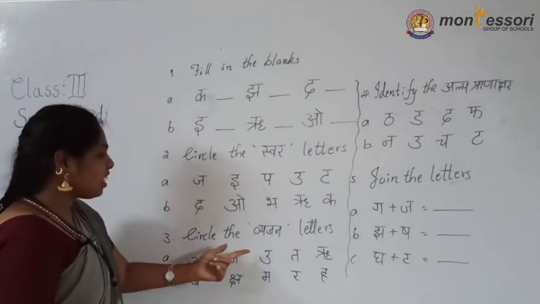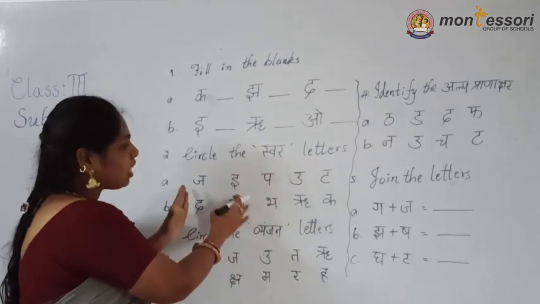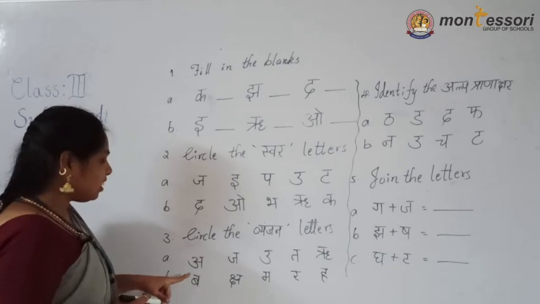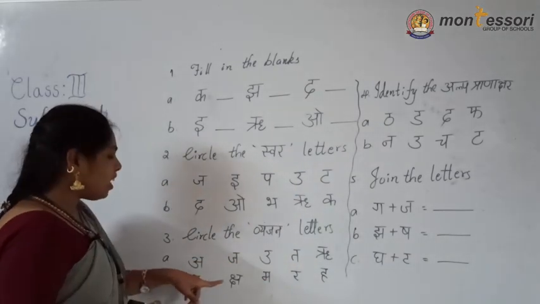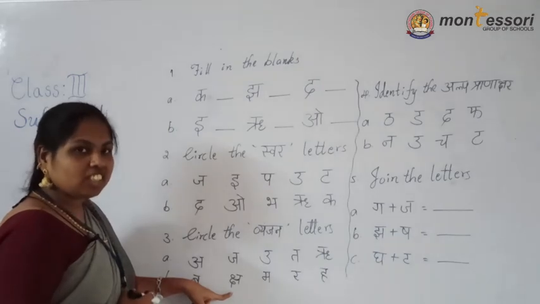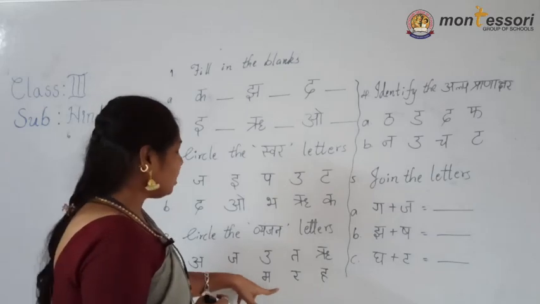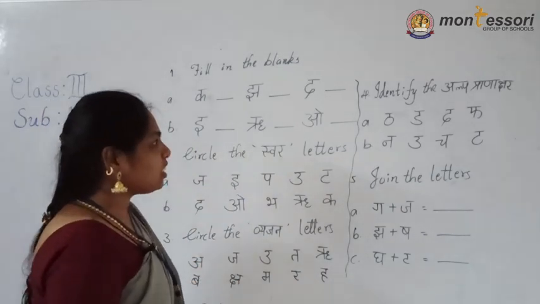Here swar and vyanjan letters are given combined. Which are the Vyanjanakshar letters? See here a, ja, u, ta and ru, and ba, ksha. Is ksha a Vyanjanakshar letter or what? You must identify. Ma, what is it? Ra, ha. Which are the Vyanjan letters? You must circle that.